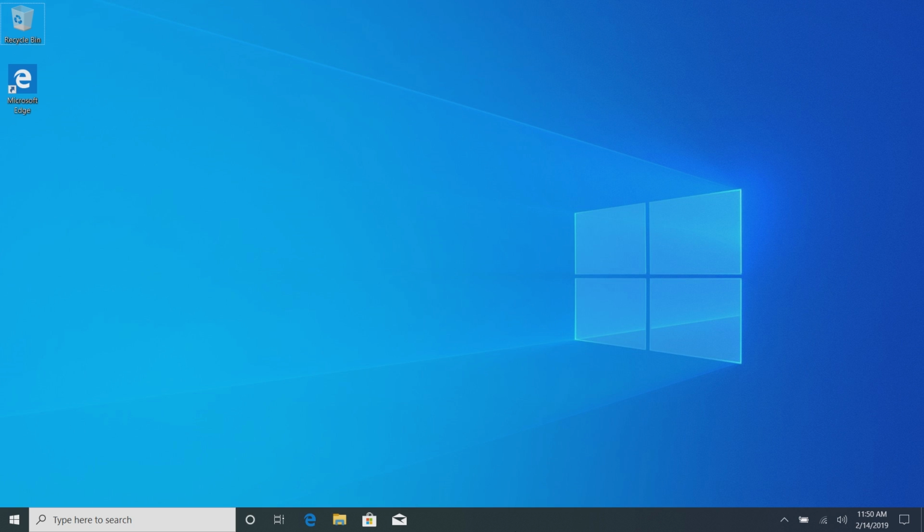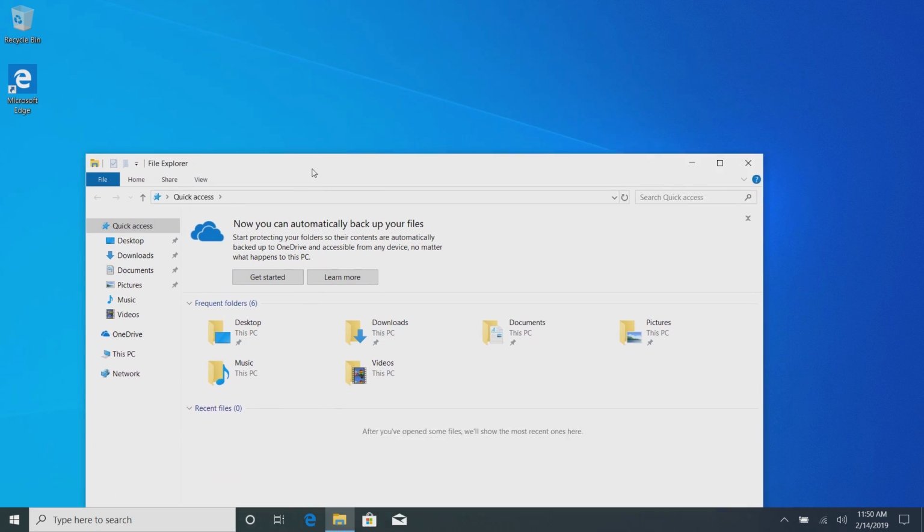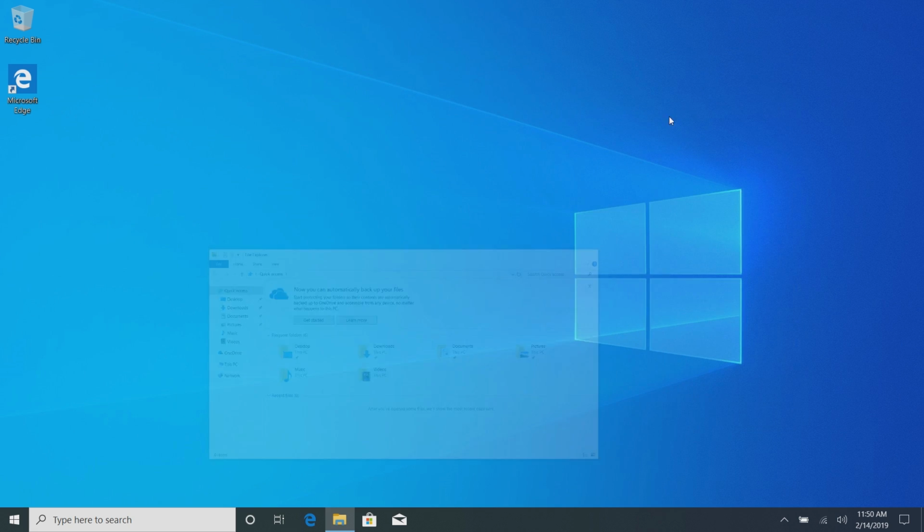Another very minor change is that the shade of dark that's used on the taskbar has been brightened ever so slightly. So yes, dark mode, this is still dark mode, but it is very slightly brighter now. Along with the wallpaper here, you may have already noticed that the default wallpaper has changed. It's now sort of lighter.